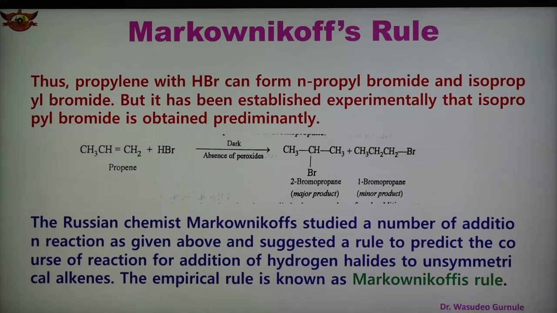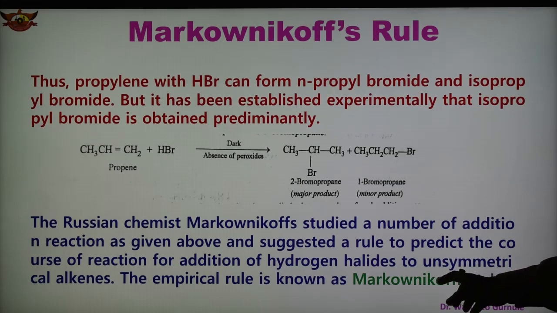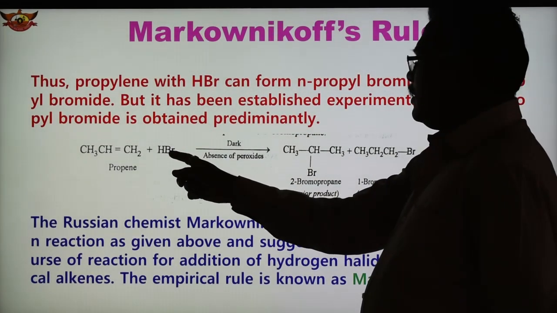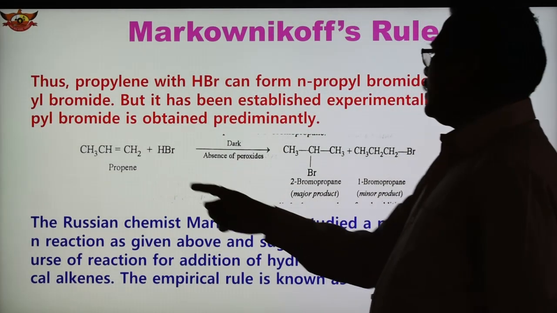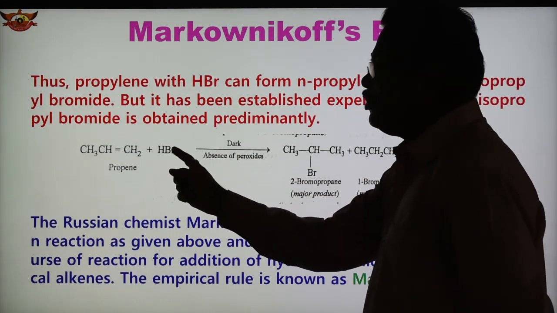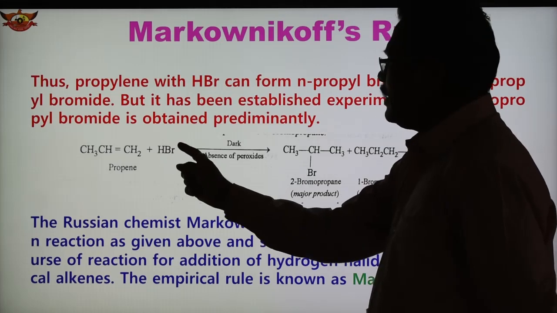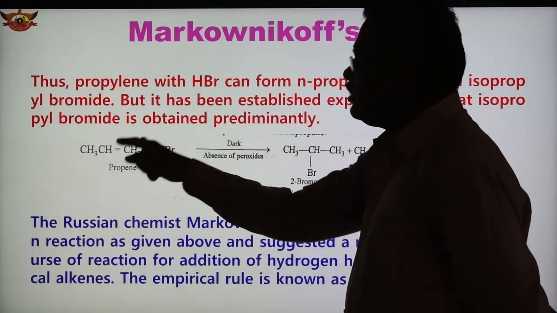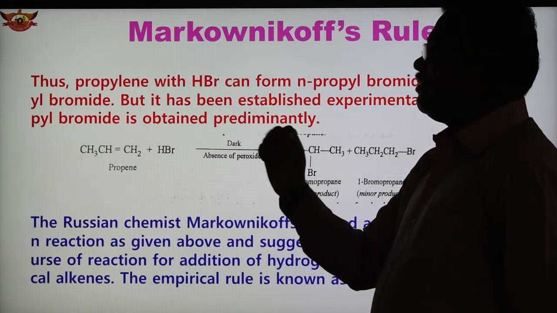So what is Markovnikov's rule? According to Markovnikov's rule, when hydrogen halide is added to the unsymmetrical alkene, then the negative part, here H plus Br minus, the negative part attaches to the carbon which contains less number of hydrogen.